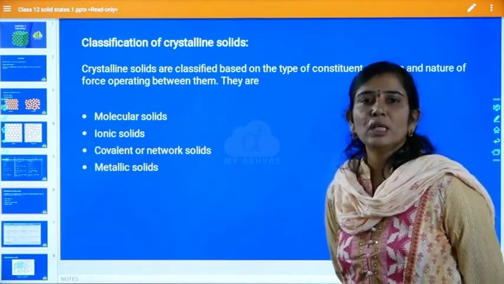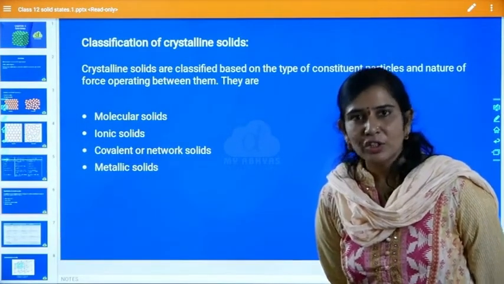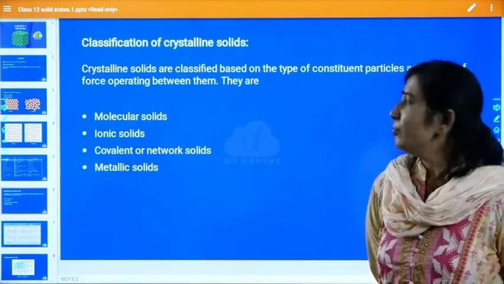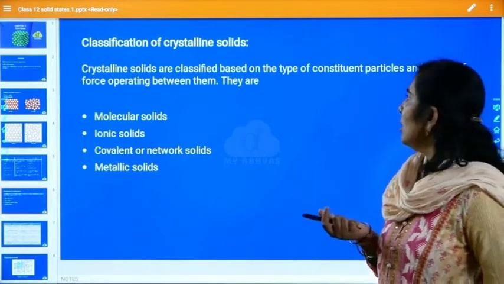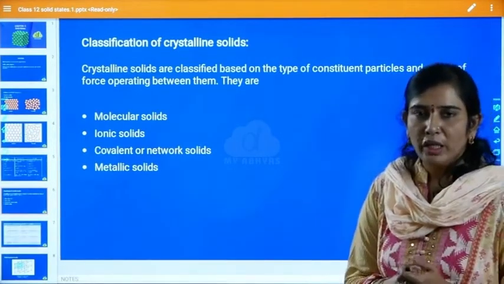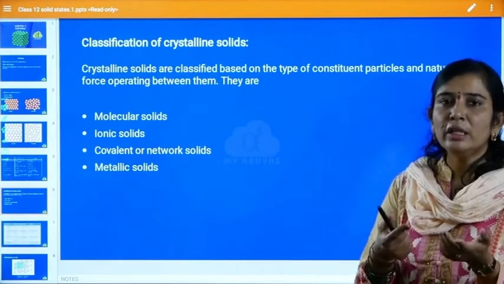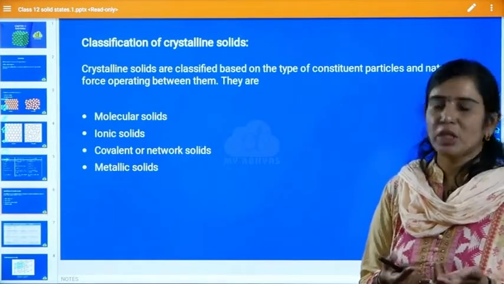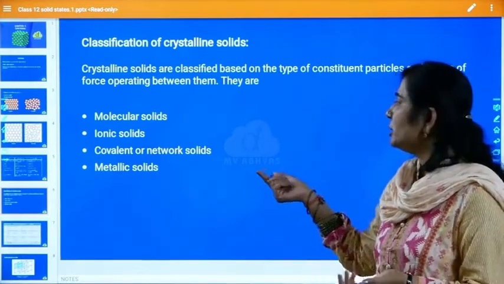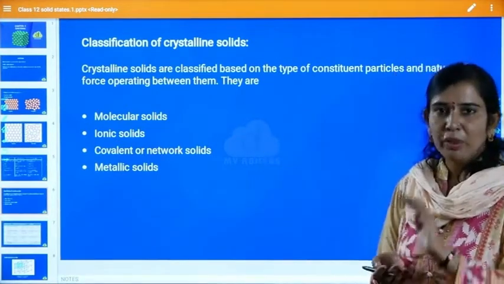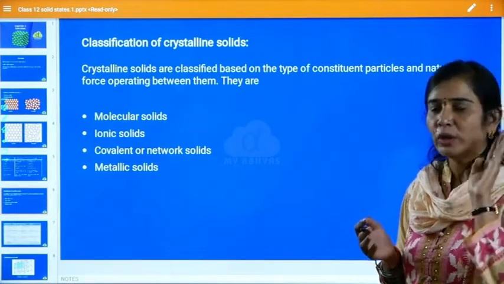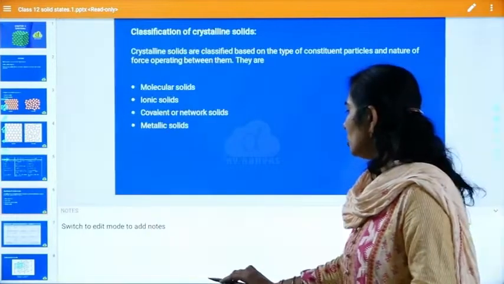Classification of crystalline solids. Shall we move to this concept now? Based on the type or nature of the constituent particles present in the solid structure, we can classify these crystalline solids into different types. You can classify crystalline solids mainly into 4 types. What are those?